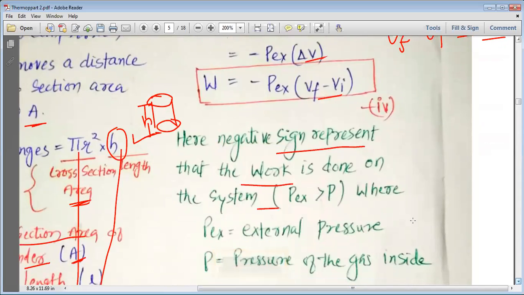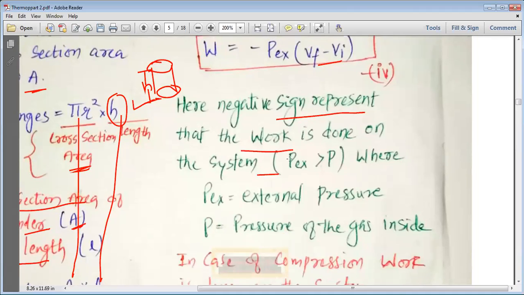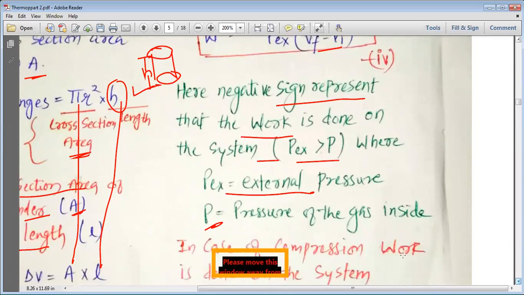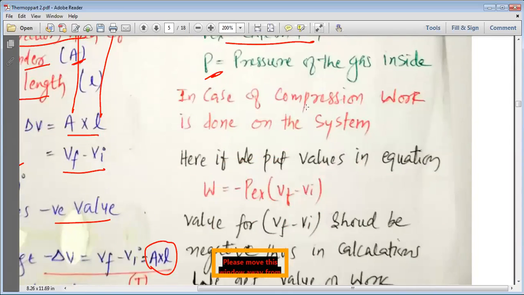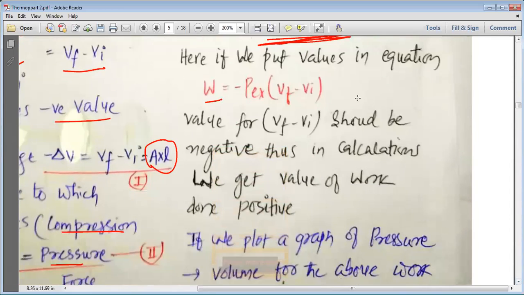The negative sign represents that the work is done on the system, and that is why P external is greater than P internal. Where P external is the external pressure and P is the pressure of the gas inside. In case of compression, work is done on the system. So if we put the values in the equation, work done W is equal to minus P external into (V final minus V initial).